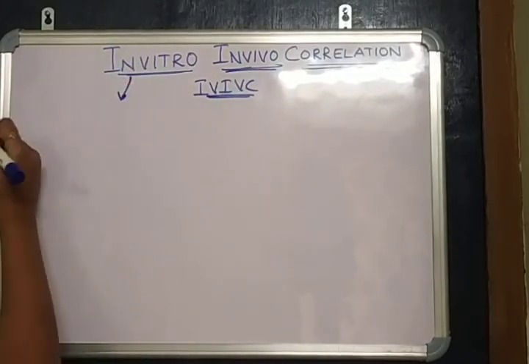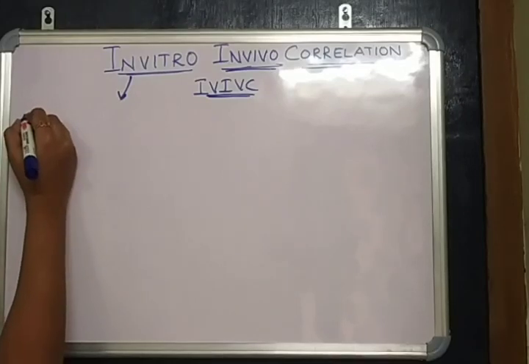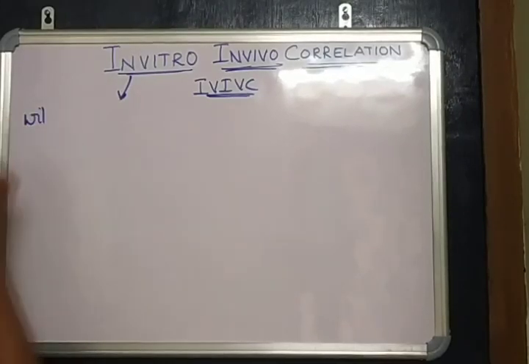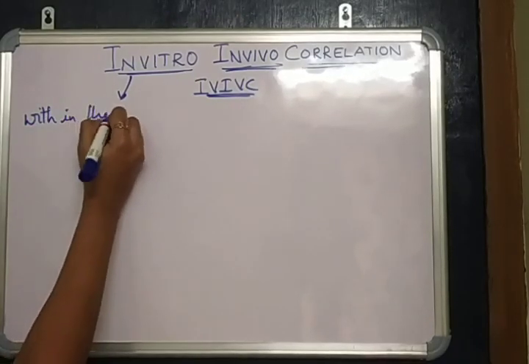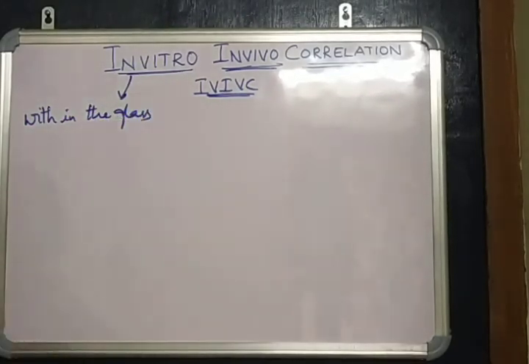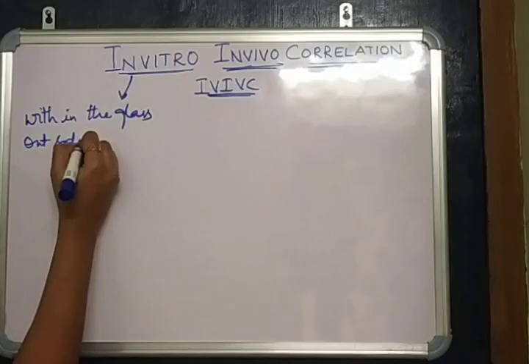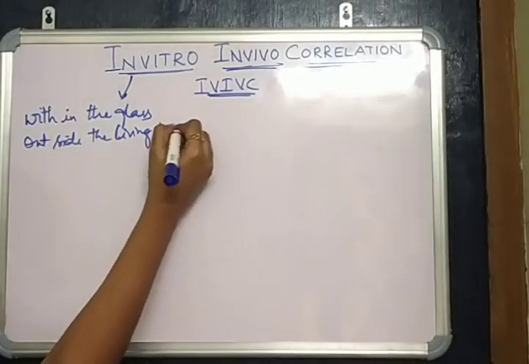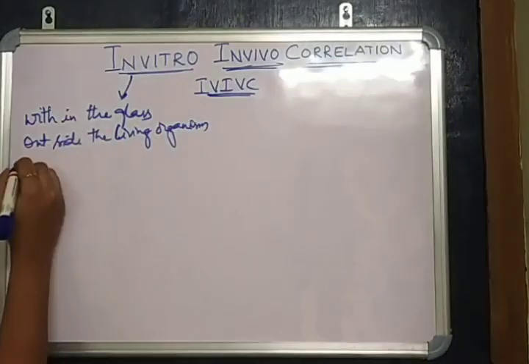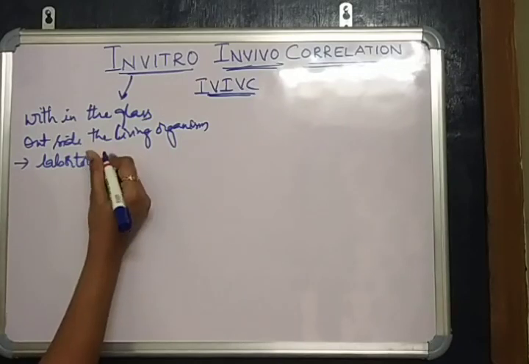We have to know the terms, like what is meant by in vitro. In vitro means within the glass. It is a Latin term. It is called within the glass, meaning it happens outside the living organism, nothing but in laboratory conditions.